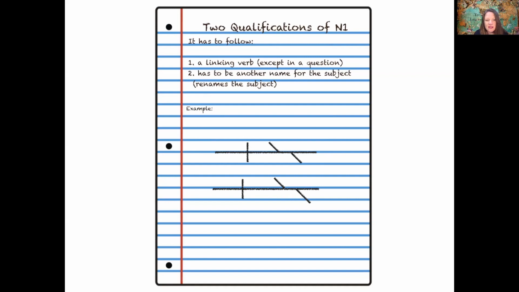Here is an example. Jane was our friend. I see the verb was, and we know was is not an action verb. There are 2 possibilities for was. First of all, was can be used as a helping verb. He was walking down the street. Was and walking work together.